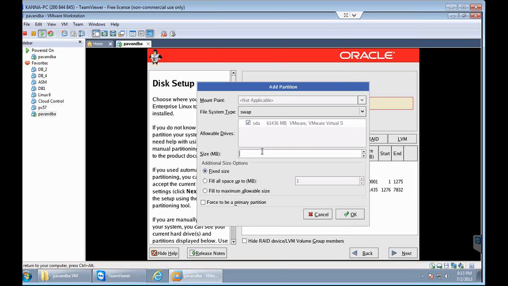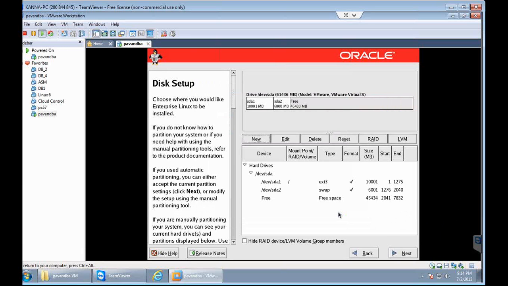At the beginning, if you remember, I gave 3 GB as the memory size. So my swap area should be 6000 MB, which is equal to 6 GB. That is the standard we follow: always swap area should be double the size of RAM. Now you are left with 45 GB.